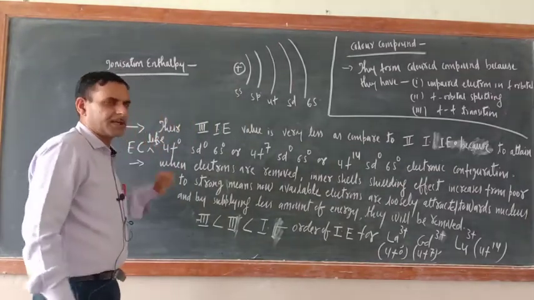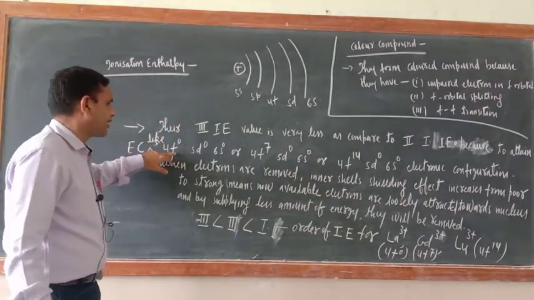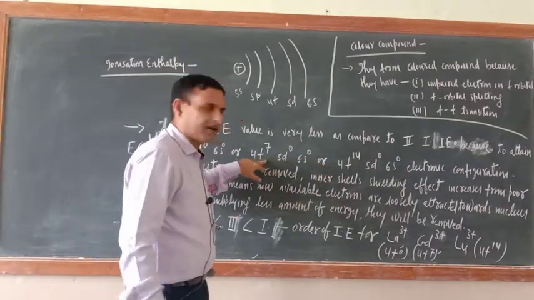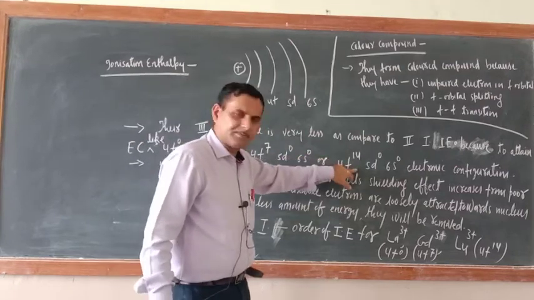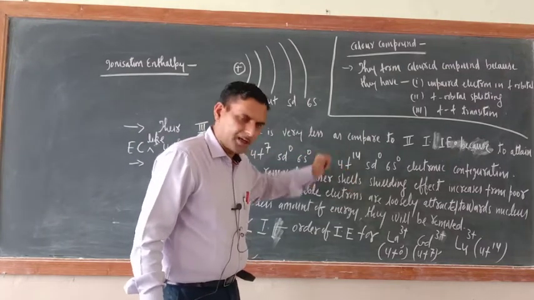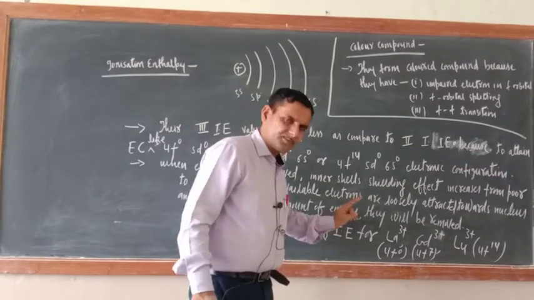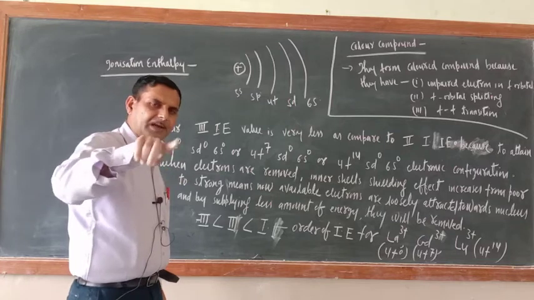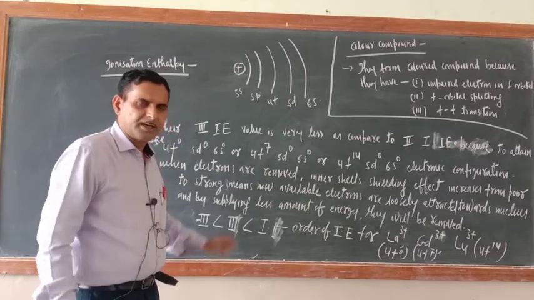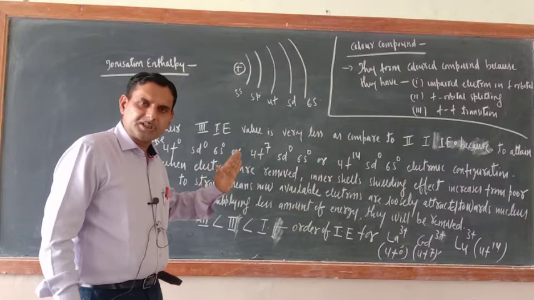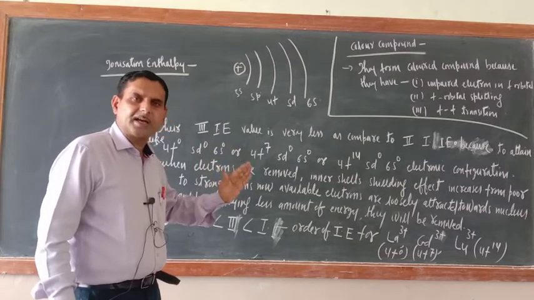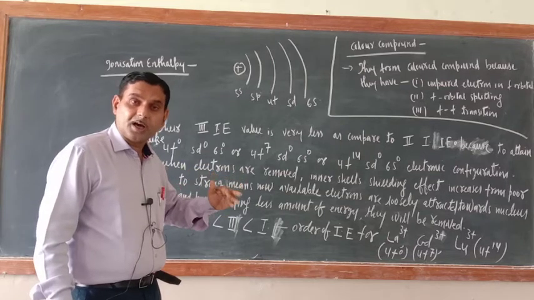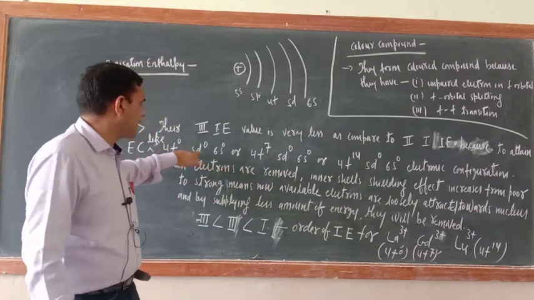Now try to understand here. What is the meaning of this electronic configuration? Not having any electron in 4f. What is the meaning of this one? Half filled state. And this one? Fully filled f orbital. Are you getting my point or not? Generally the third ionization enthalpy value is more than that of first and second, but here the third ionization enthalpy value is less than that of second and first, because they want to lose the electron so that they can have such kind of electronic configuration.